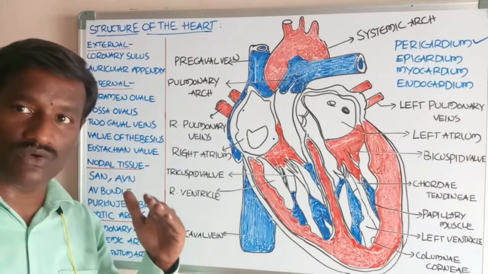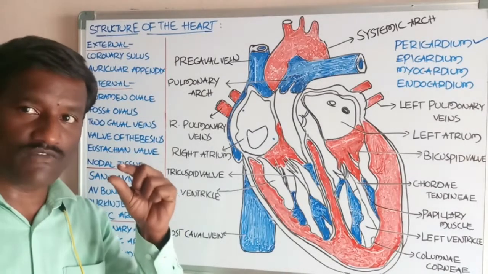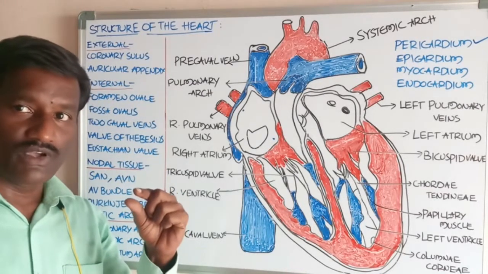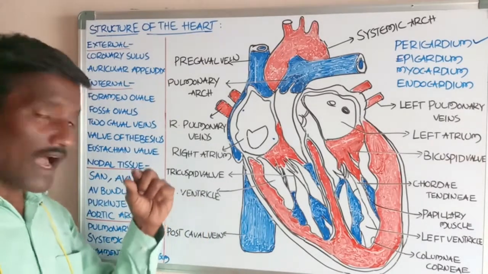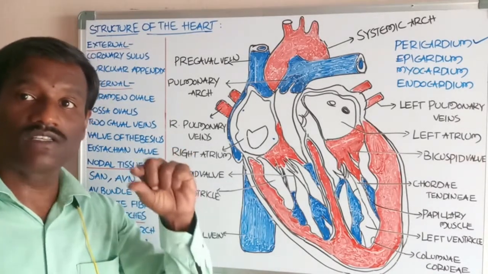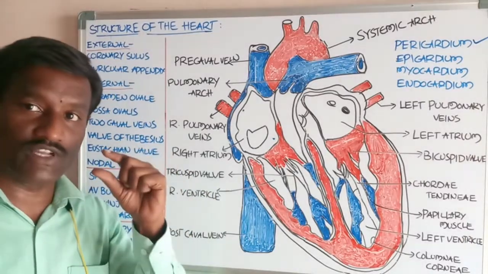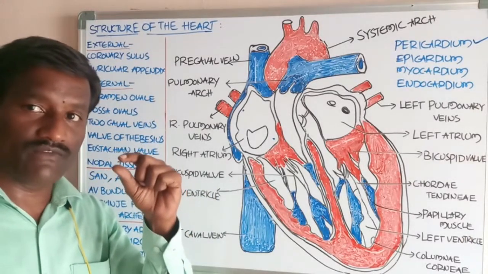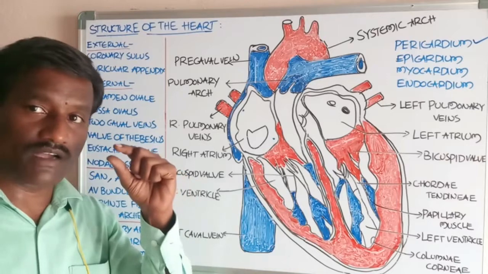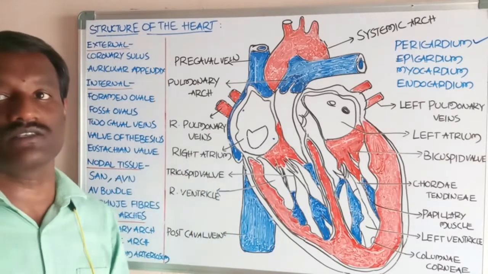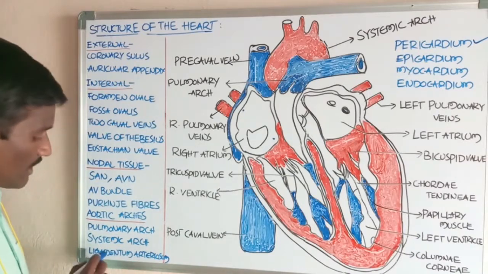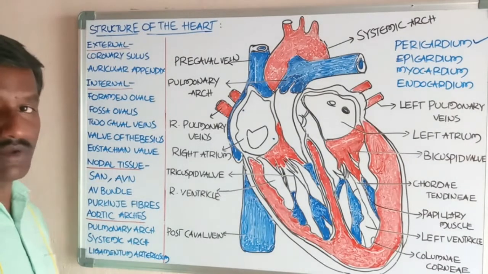It is the fibrous strand which connects the pulmonary arch with the systemic arch. The point of contact between the systemic arch and the pulmonary arch is called the ligamentum arteriosum.